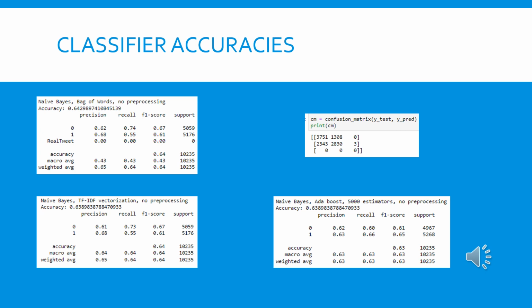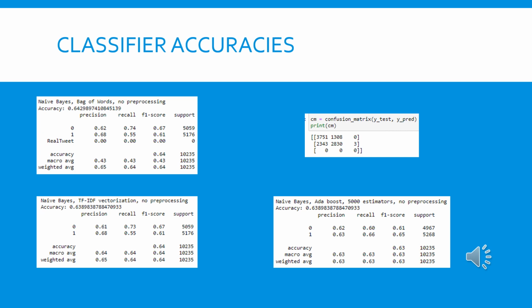If you take a look, though, at the TF-IDF and the AdaBoost statistics, the accuracies are identical to the decimal point. But if you look at their other statistics, the precision, recall, and F-scores, you'll notice that the TF-IDF recall for false, or in this case fake tweets, is much higher than its positive recall. And in the AdaBoost case, it's the other way around. It has a higher recall on the positive, or detecting real tweets, versus the negative case.